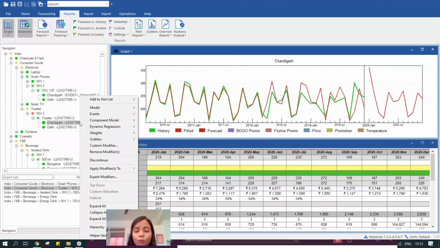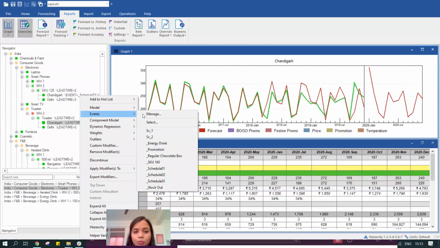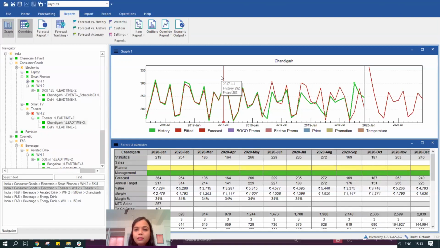So we tell the system to use the promotion technique. And over here, as a planner, my feedback to the system is not just about cleansing the past history data, but I'm also going to cleanse the forward forecast, or model the forward forecast, in a way that I tell the system to determine the impact of this promotion in the past and apply it to the forward period.